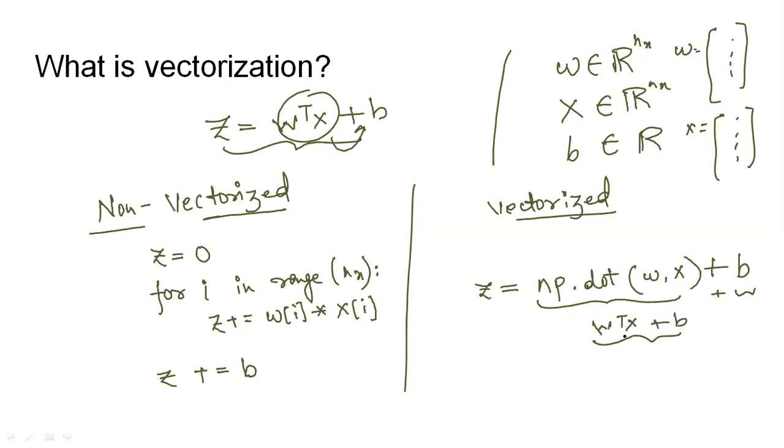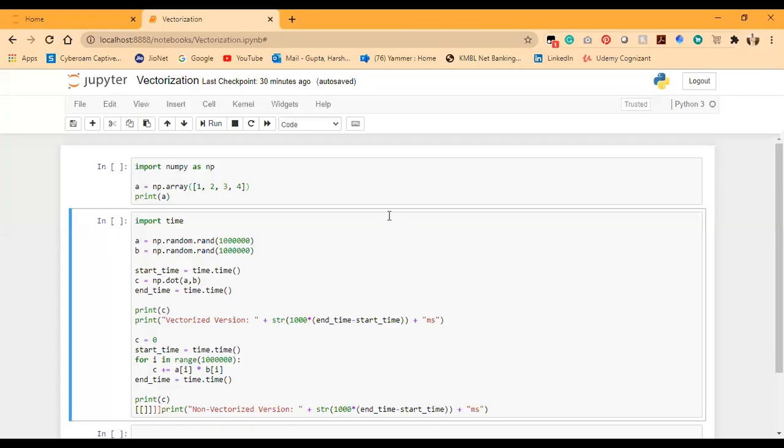I think this much is all clear to the ones who are studying through this video lecture. Now we'll open a Jupyter notebook and see the code for vectorized as well as non-vectorized implementations. So this is our code in the Jupyter notebook. You can install the Anaconda software, and inside Anaconda you can get the Jupyter notebook. Using the Jupyter notebook, we can write code in Python and use libraries like NumPy and Pandas very efficiently.